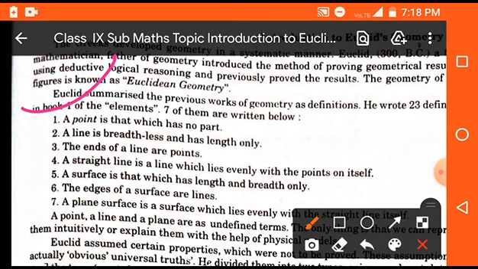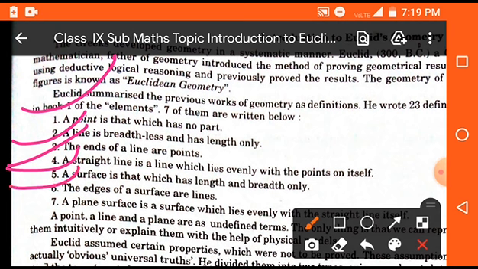The first point is, a point is that which has no parts. Second, a line is breadthless length. A line has only length, there is no breadth in the line. Third, the ends of a line are points. Fourth, a straight line is a line which lies evenly with the points on itself.